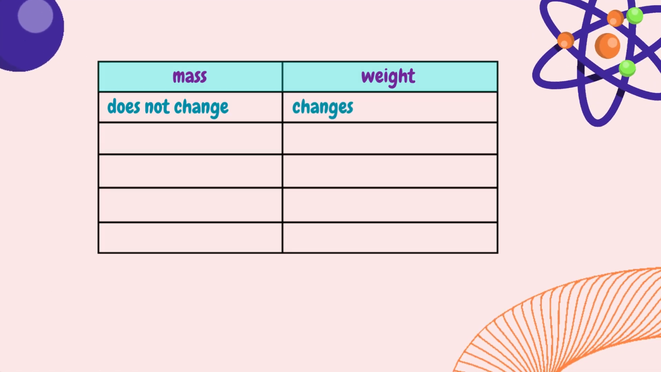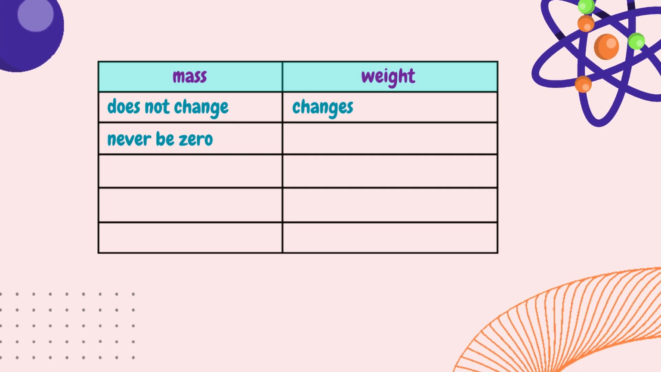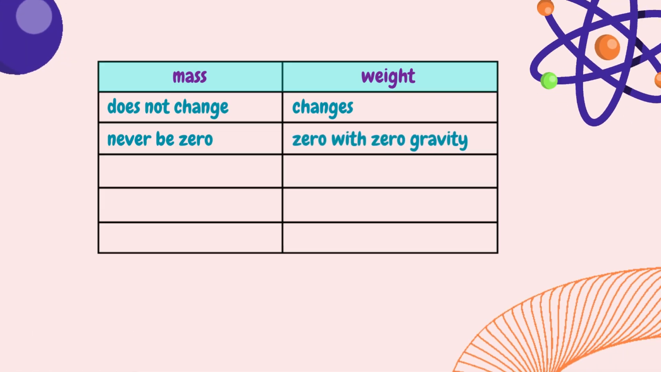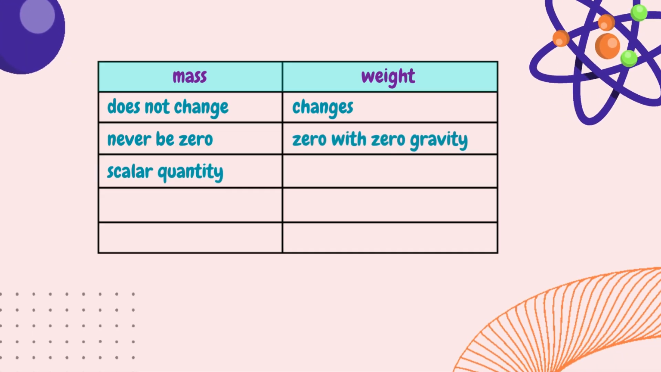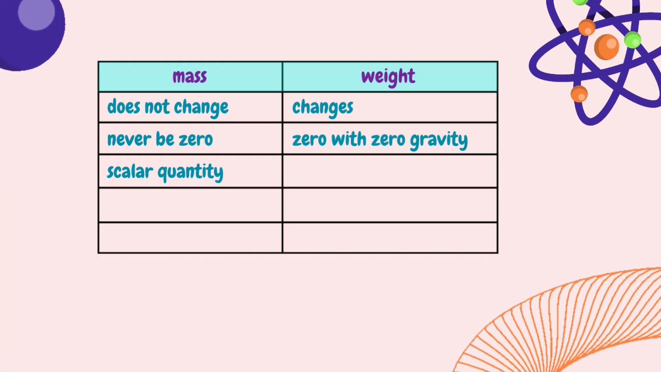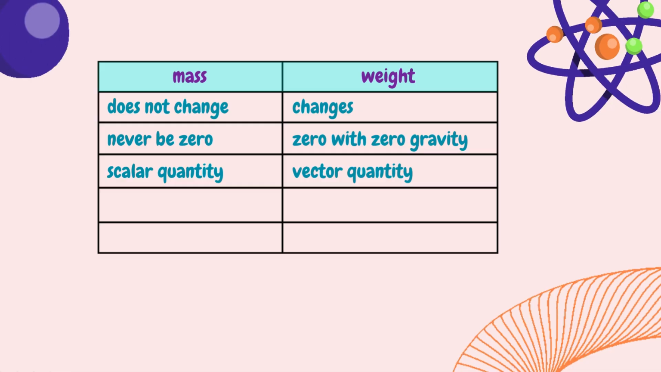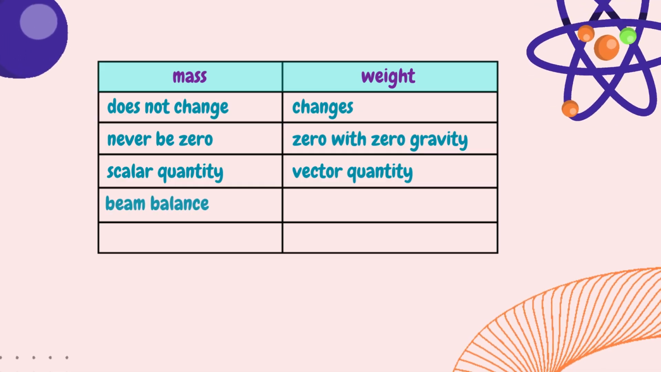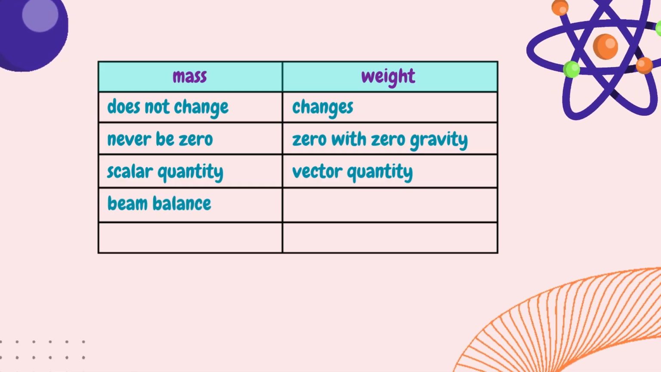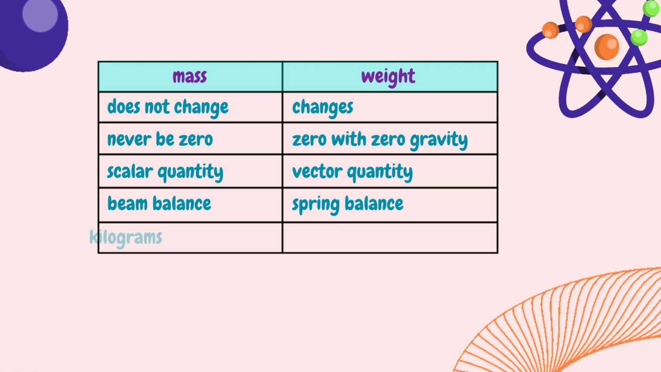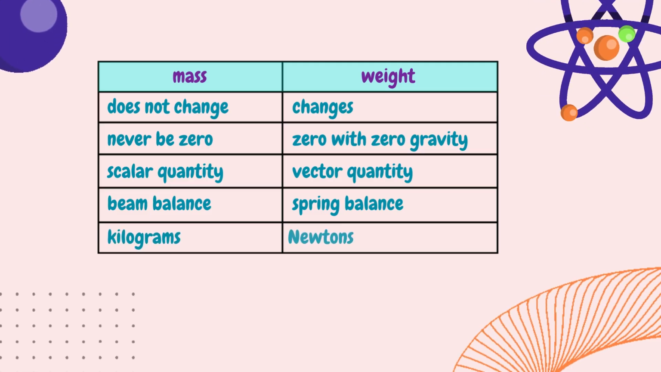The mass of an object can never be zero, while the weight of an object is zero with zero gravity. Mass is a scalar quantity. It only has magnitude, while weight is a vector quantity. It has both magnitude and direction. Mass is measured by a beam balance, while weight is measured by a spring balance. Mass is measured in kilograms, while weight is measured in newtons.